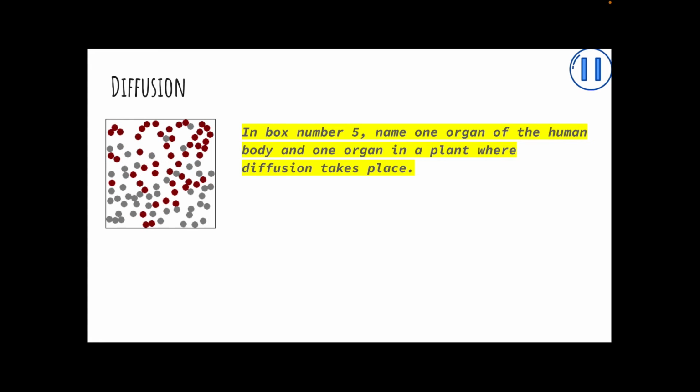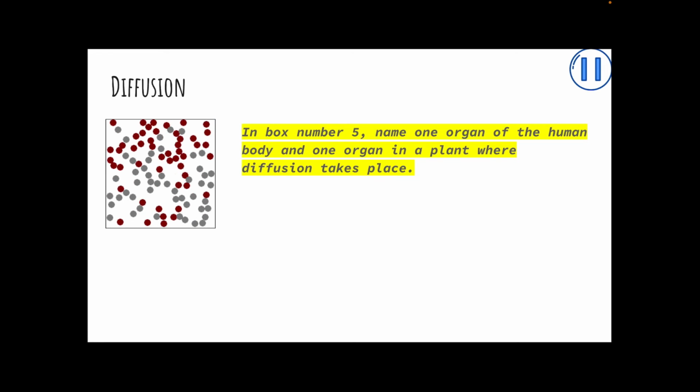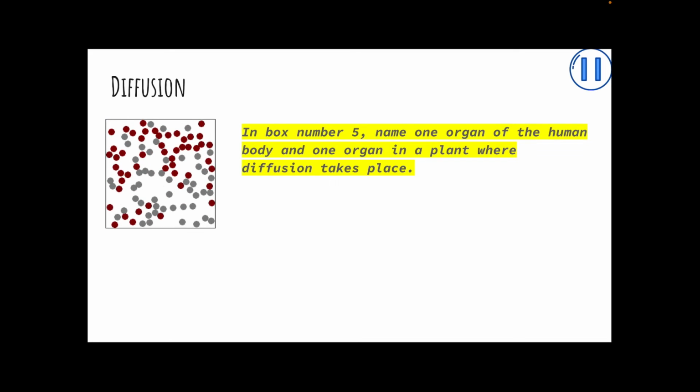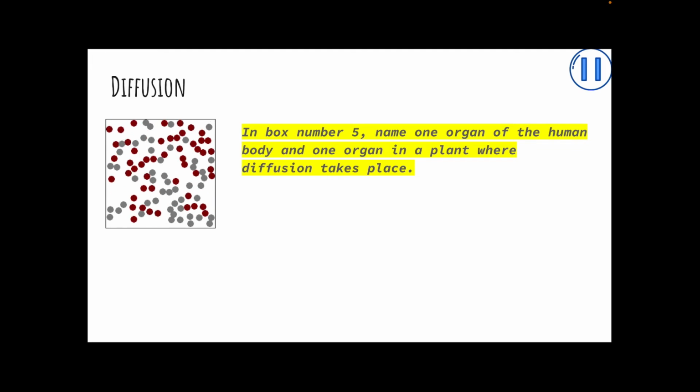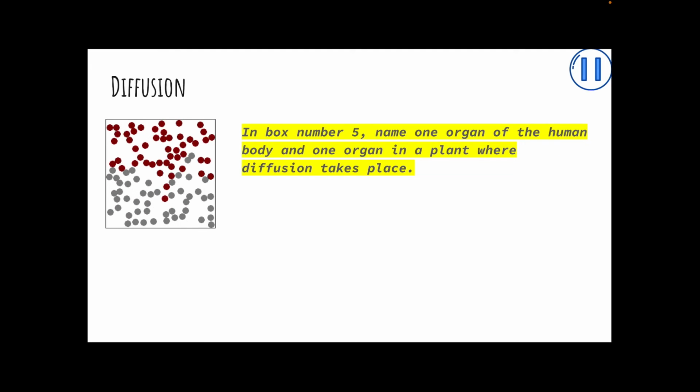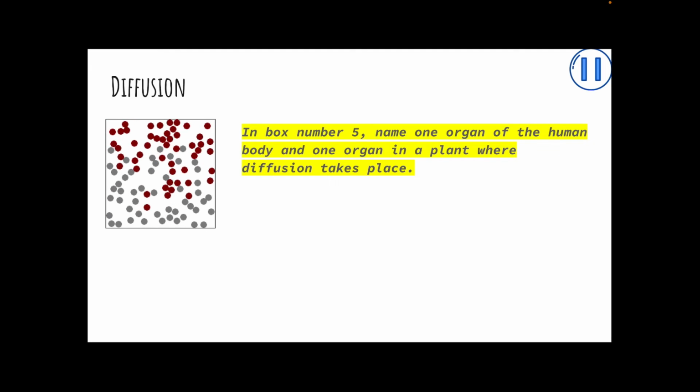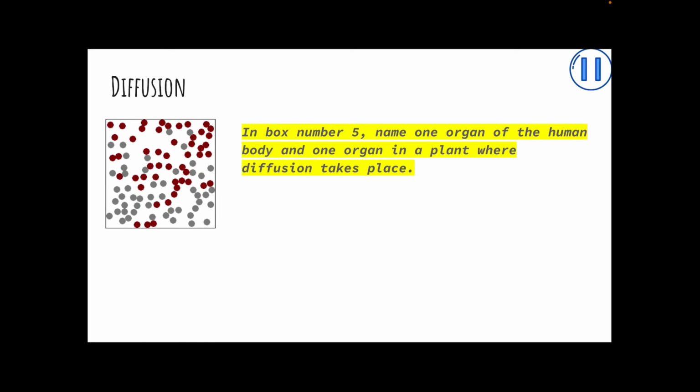Diffusion is an important process inside our bodies. Diffusion allows particles of essential substances to pass into the bloodstream and to be carried around the body. Diffusion also happens in plants to keep them alive. Waste products are also removed by diffusion.